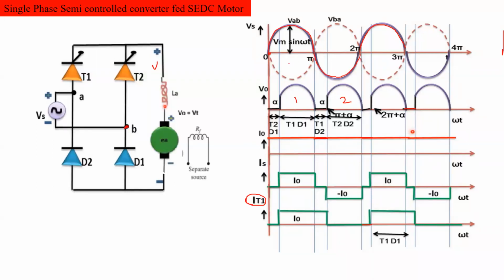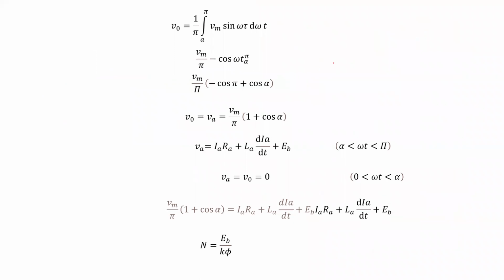The time taken to complete one full cycle of the supply voltage is 2 pi. So here how can we write? V0 is equal to the number of pulses present in one full cycle of the supply voltage, that is 2 pulses, divided by the time taken to complete one full cycle of the supply voltage, that is 2 by 2 pi.